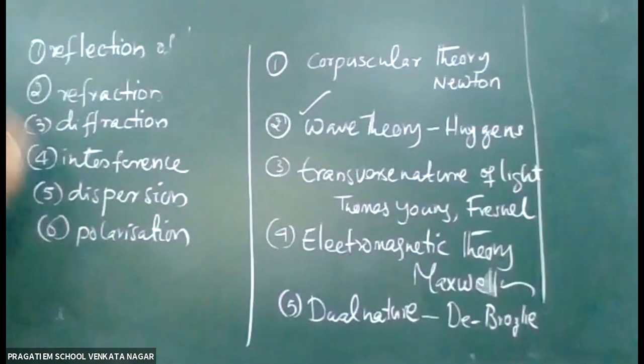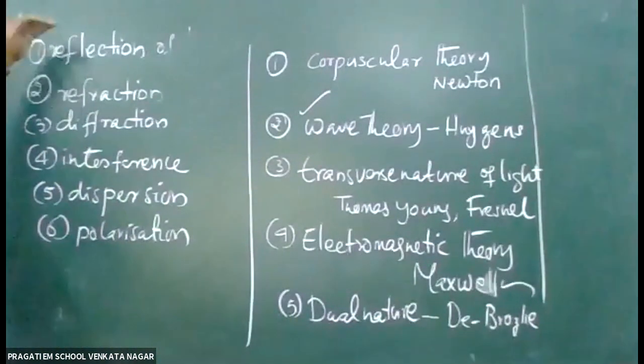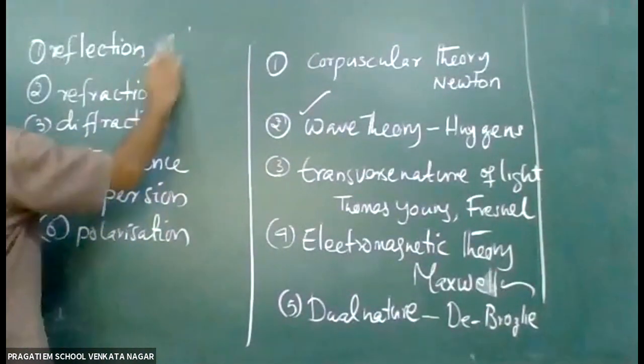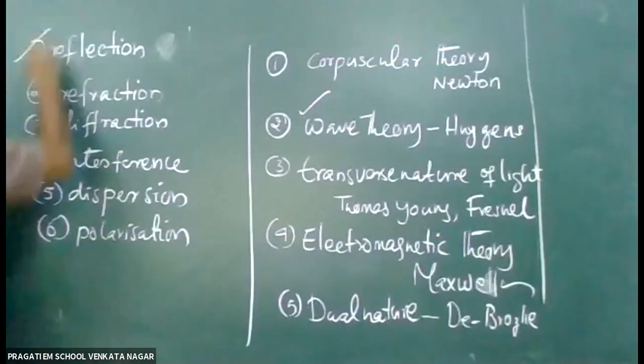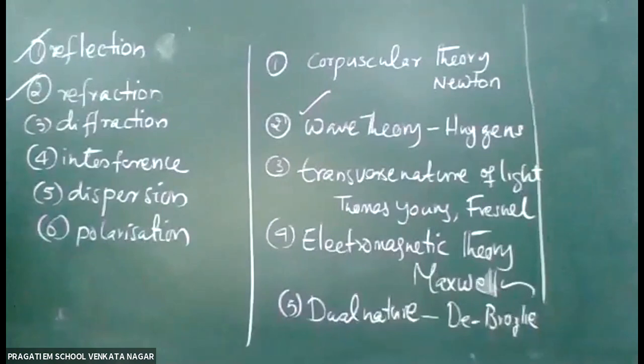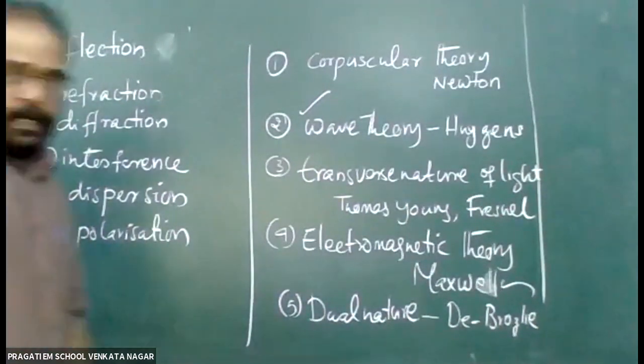To explain all these properties, we are not studying all of them. We study only a few properties at school level. Reflection and refraction we study, and dispersion we study. So only these properties we are studying in this one.